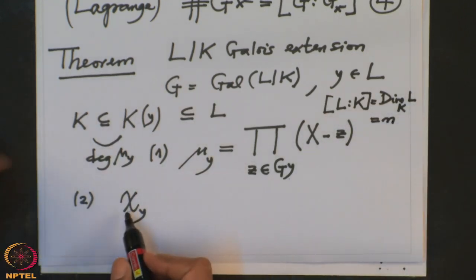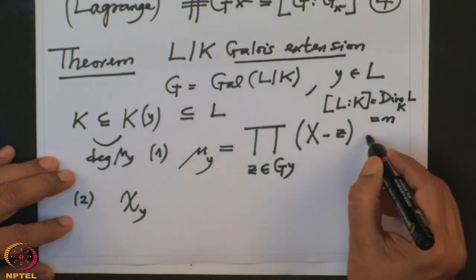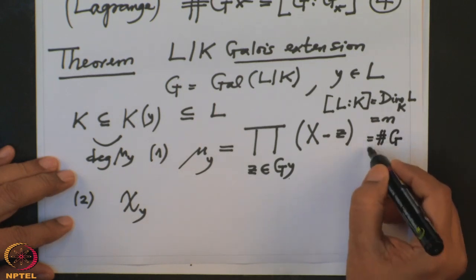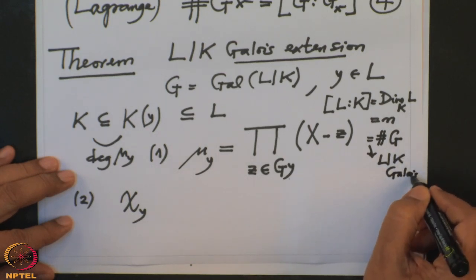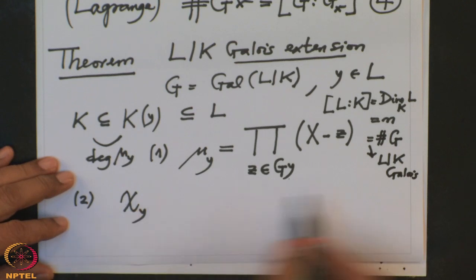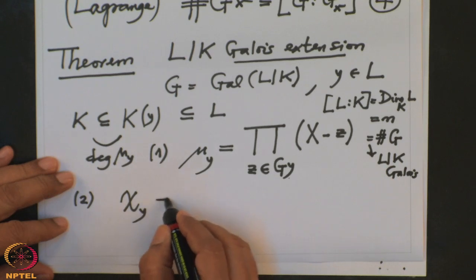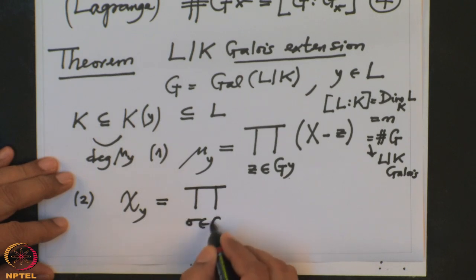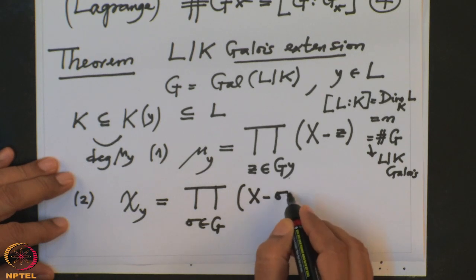So that means this chi y should be a monic polynomial of degree n. But because we are assuming it's a Galois extension, this n is also equal to the order of the Galois group. So that is the order of G that we know. This is because L over K is Galois. That is the definition of Galois extension. So therefore chi y should have degree equal to the order of G. So this chi y, I claim, is equal to the product over sigma in G of x minus sigma y.